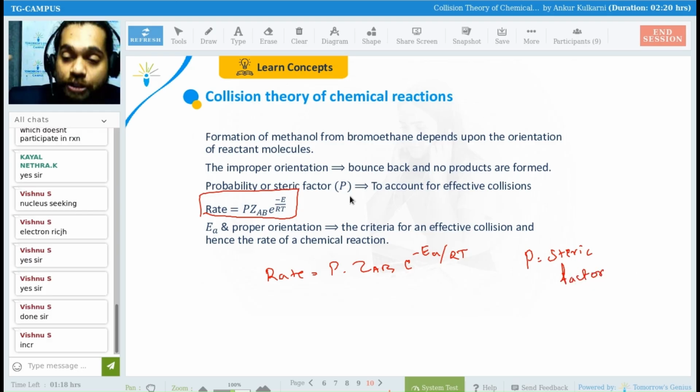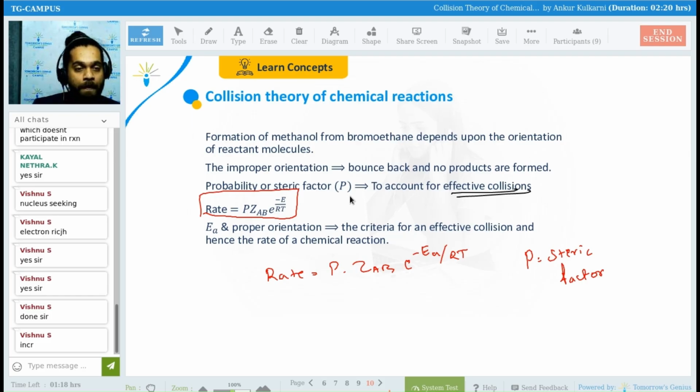So obviously the rate does not only depend upon the frequency, but it also depends upon your orientation. That's why we have included one more term, P, the steric factor, to take account of effective collision. So it depends on the effective collision. Come on, add this term, P into ZAB e raised to minus EA by RT. Write it down and say done in the chat box.